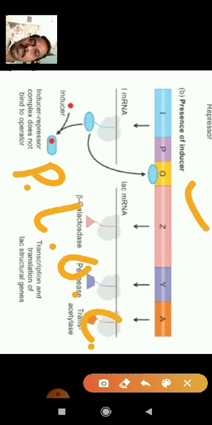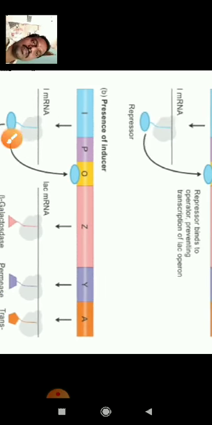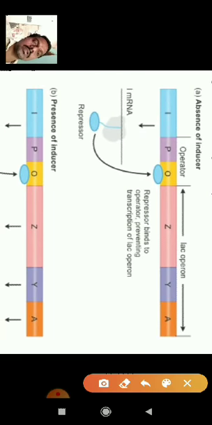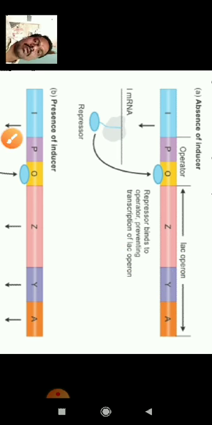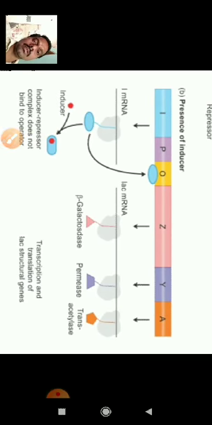But in the first image there is no lactose, the repressor is attached on the operator, and the signals are not produced and not transferred to Z, Y, A. That's why the enzymes are also not released. If the lactose is not present, we call it the negative lac operon. If the lactose is present, the enzymes are released, and lactose is converted into glucose and galactose, meaning monosaccharides. So this is called the lac operon concept.